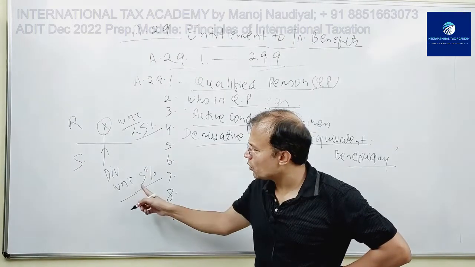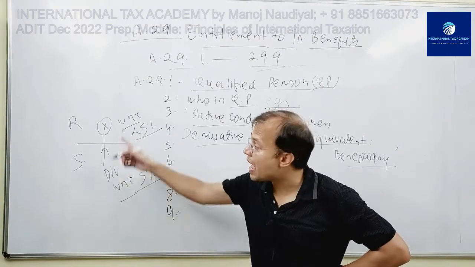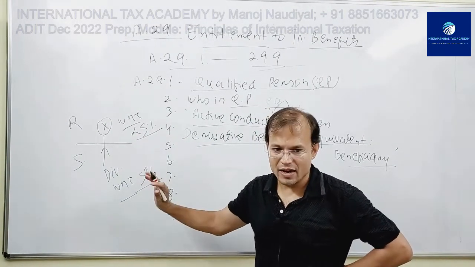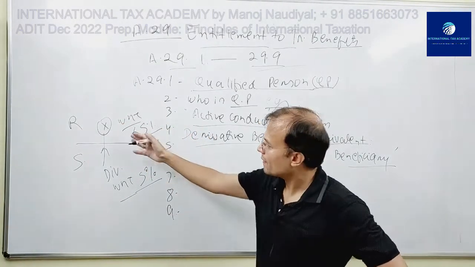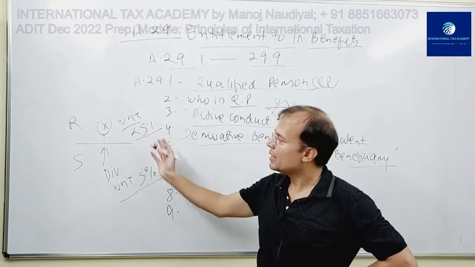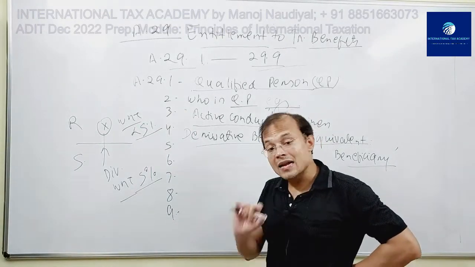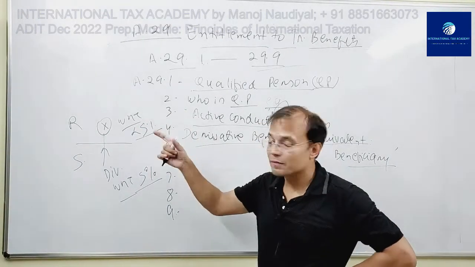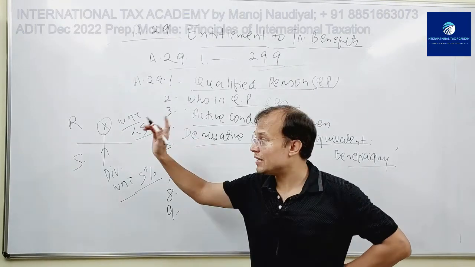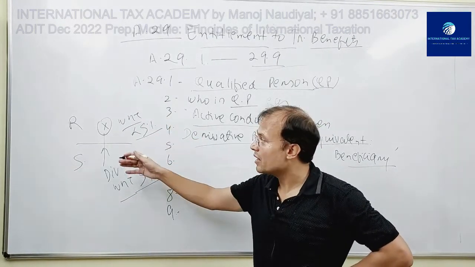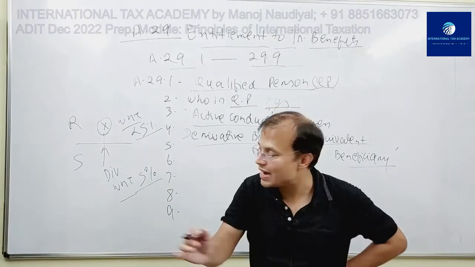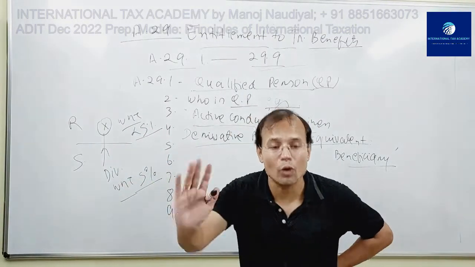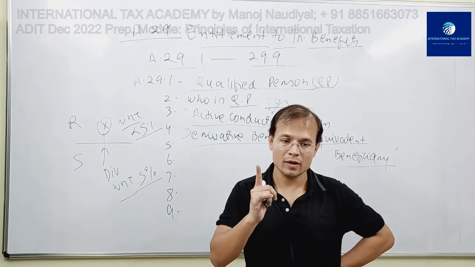S imposes withholding tax of 5% under the RS tax treaty. Fine. Okay. X gets a similar income in R, and under the domestic laws of R, X would be subject to a withholding tax of any percentage less than or equal to 5%. It should not be more.